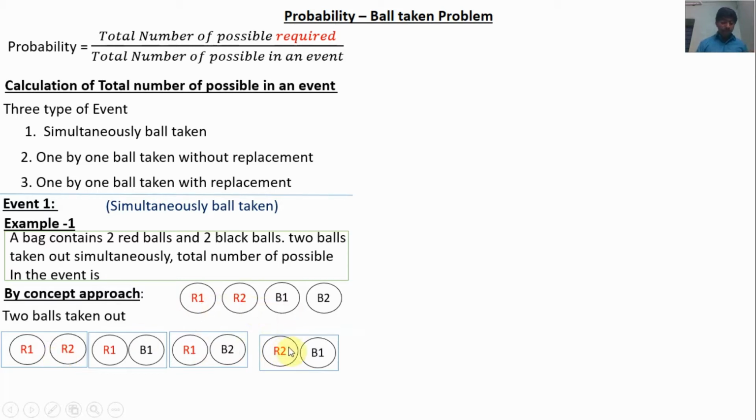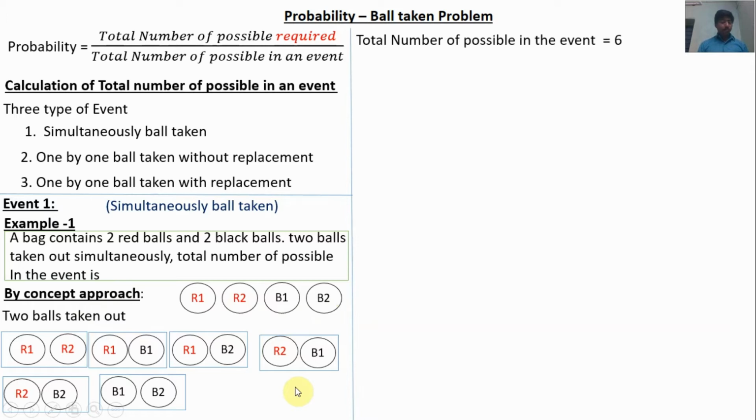R2 B1, maybe R2 B2, B1 R1 already taken, B1 R2 already taken. So B1 B2, B2 R1 already taken, B2 R2 already taken, B2 B1 already taken. So here the total possible is 6. This is the conceptual approach.